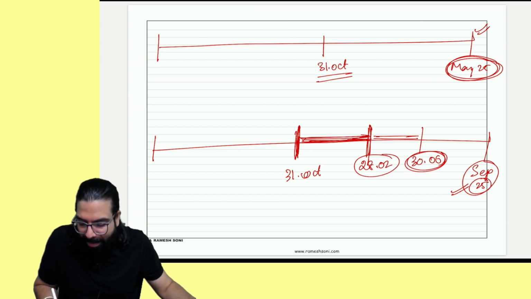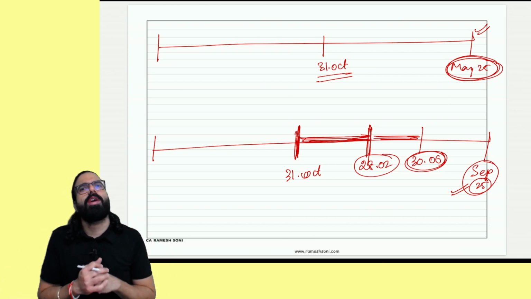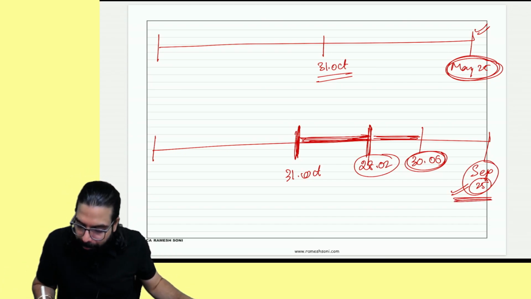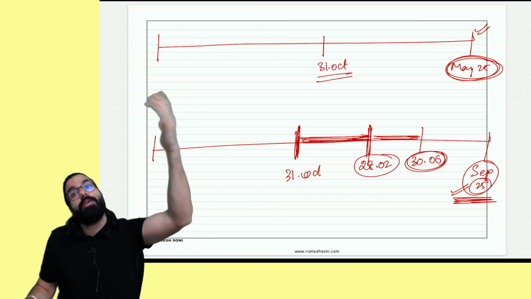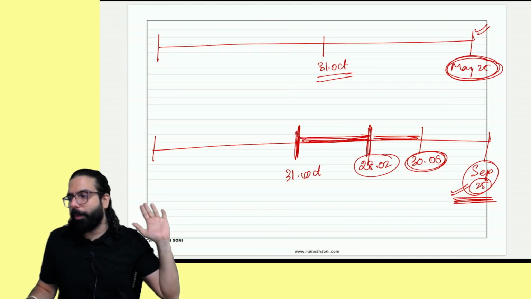There are very, very few amendments during this period. So these amendments are applicable for the September exam, and January 26 students can also watch them. I hope this point is clear to all of you.